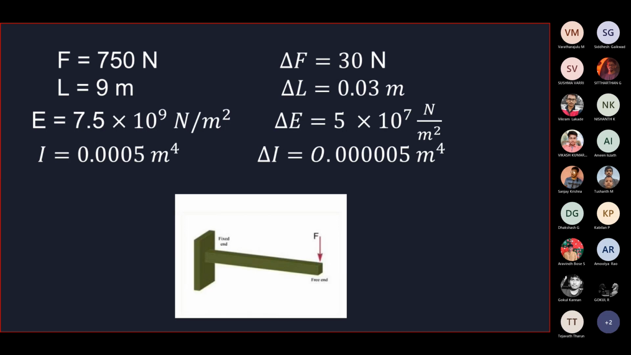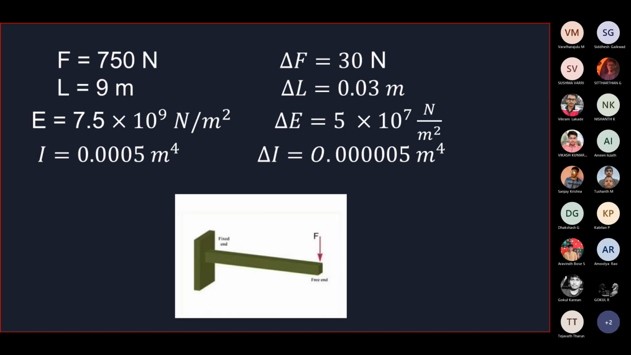Here we can see the cantilever beam. In the cantilever beam, we can observe two ends. One is the fixed end, and the other is the free end. By applying a force on the free end, we can see a deflection or deviation from its original position.